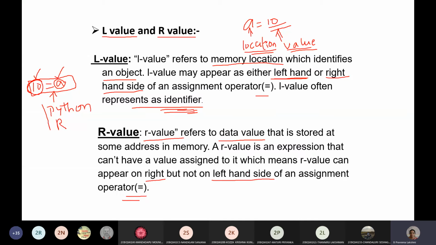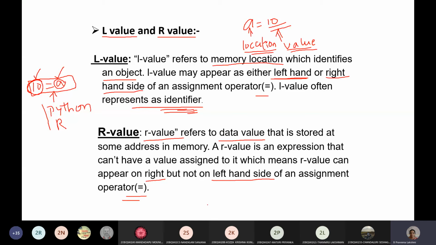Whenever you are writing about the L value and R value, first you need to write what is meant by the L value. The L value is a memory location, a variable, or any identifier which can store the value. The R value is the data generated by an expression or a function call. This value is assigned to the left side memory location, that is, the L value location is assigned the R value.